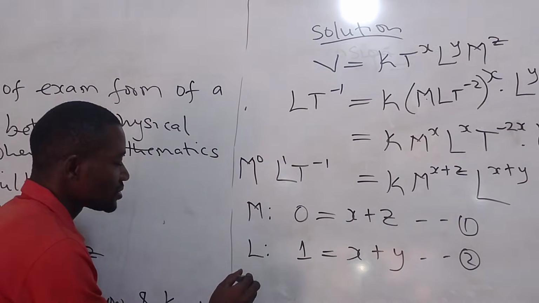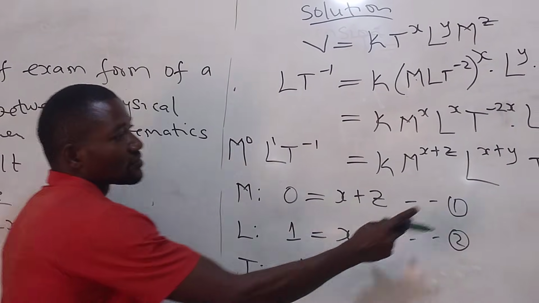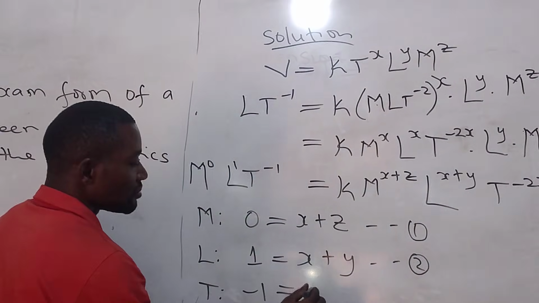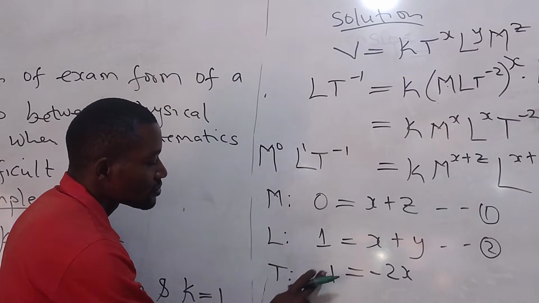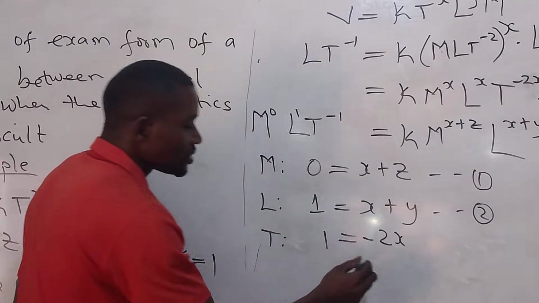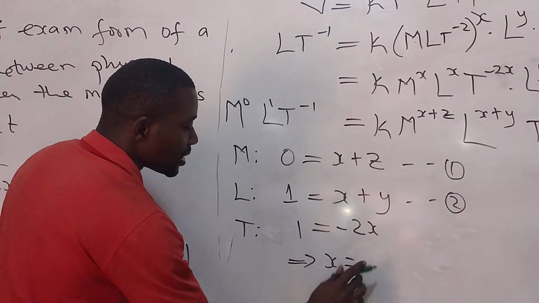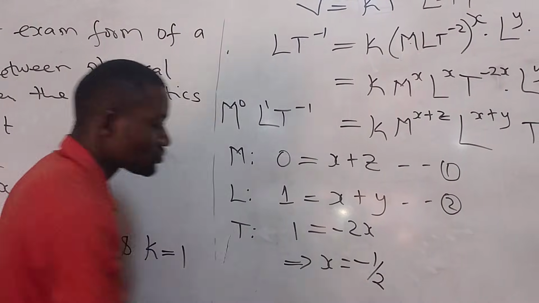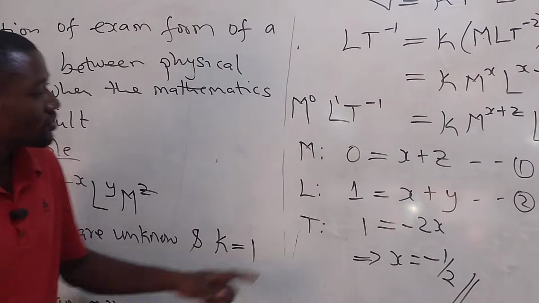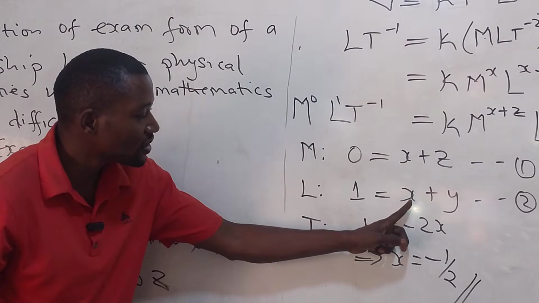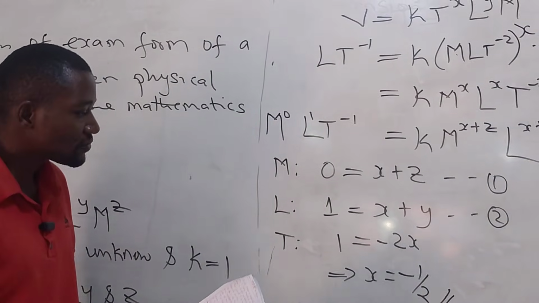Then the next one, T. The power here is minus 1. The power here is what? Minus 2x. So from here, x will be equal to what? Minus 1 over 2. Are you following? Okay. From here, we have known the value of x. If we substitute into y, we will have